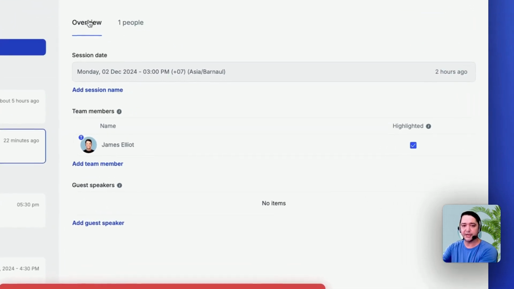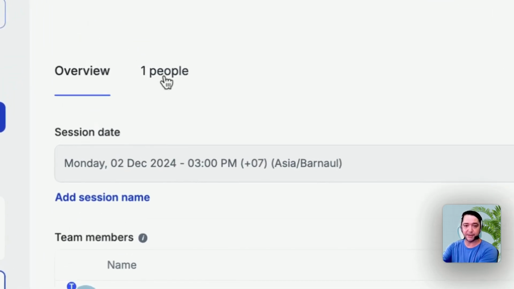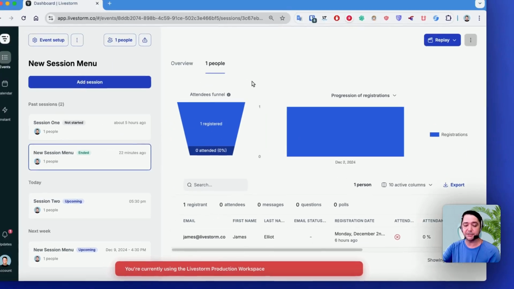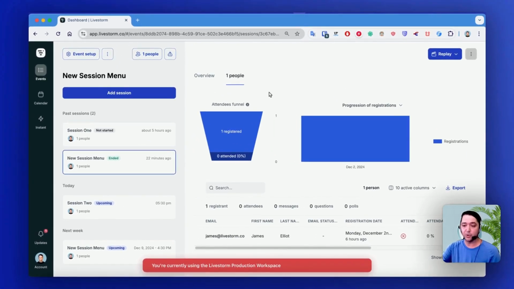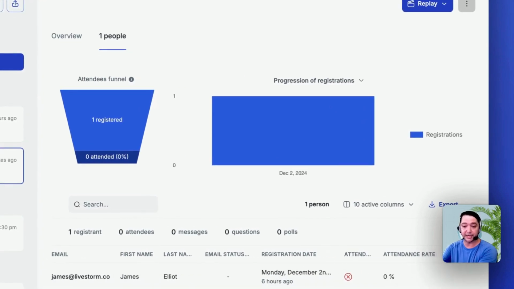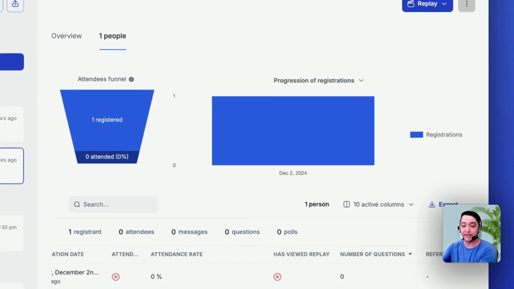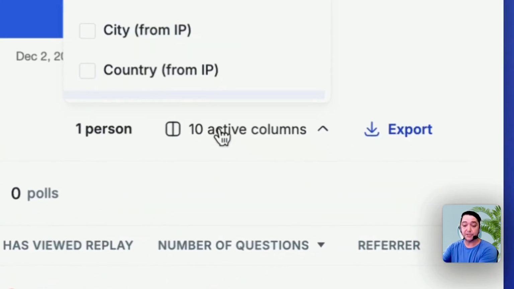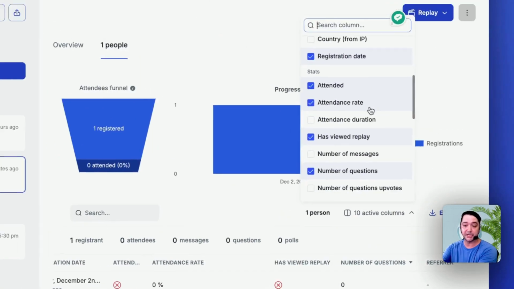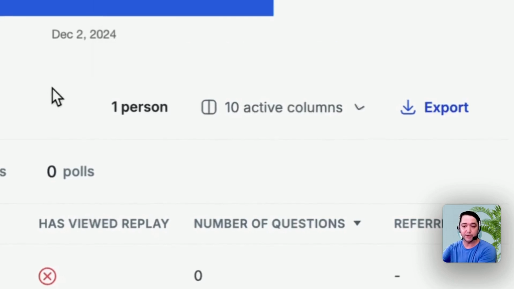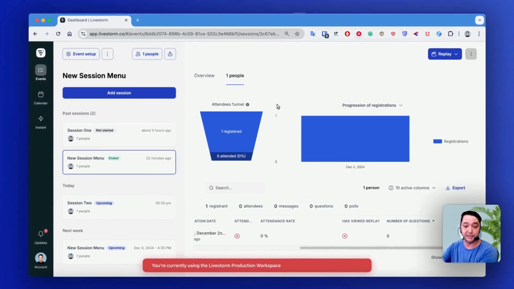So looking on the right here now, we have all of the same information in the overview: the session date, team members, guest speakers, and we also have this tab here for people. So in this people section, all of the data here is the same, all of the things that you're used to. You have all the same columns and the data that you're used to looking at, all the same data and the analytics: has attended, attendance rate, has viewed the replay. The same functionality here with the columns. You can select your columns and you can also export. So all of the same features are here that you're used to.